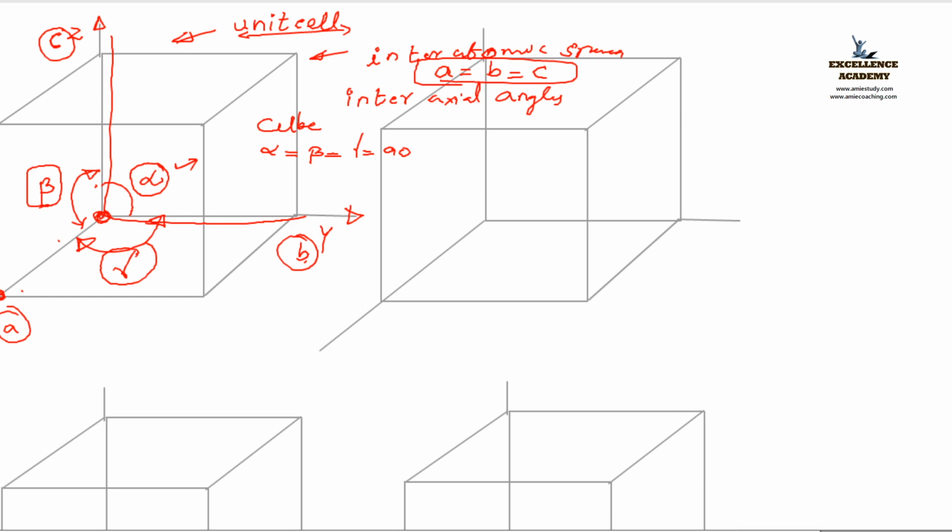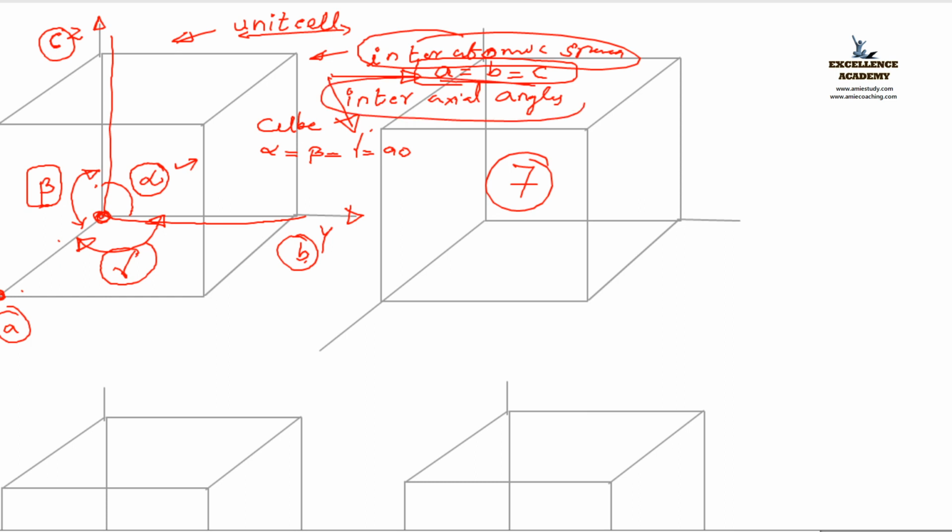Based on these parameters, listen carefully, this crystal structure is classified into 7. Which parameters? Based on interaxial angles and interatomic space, it is classified into 7.